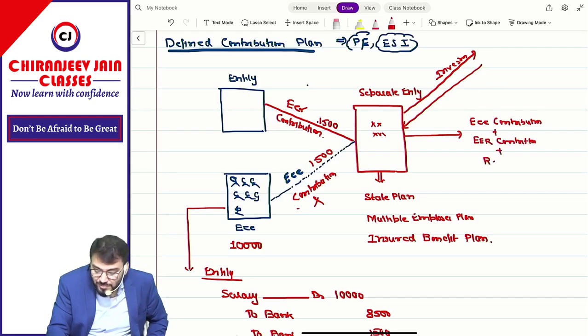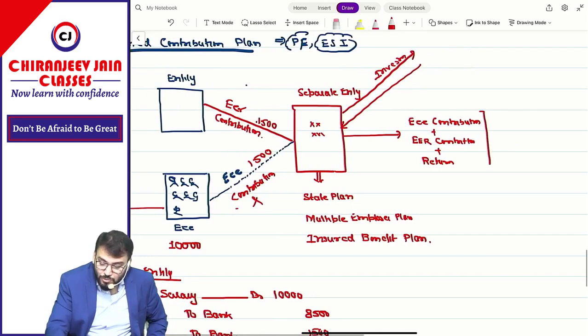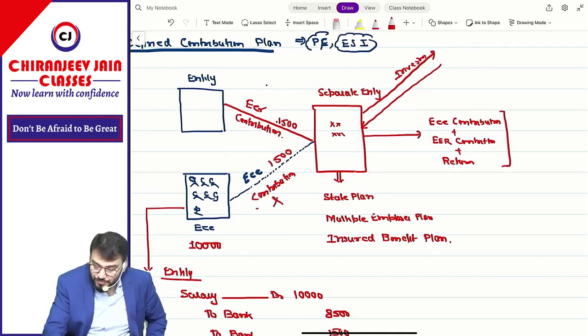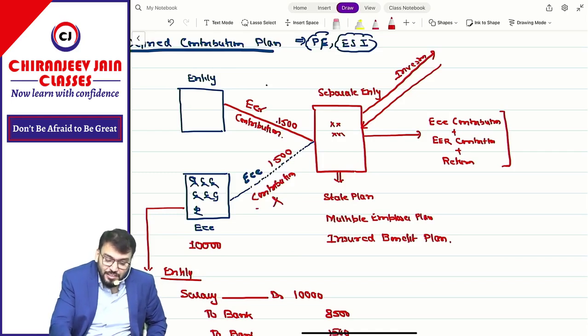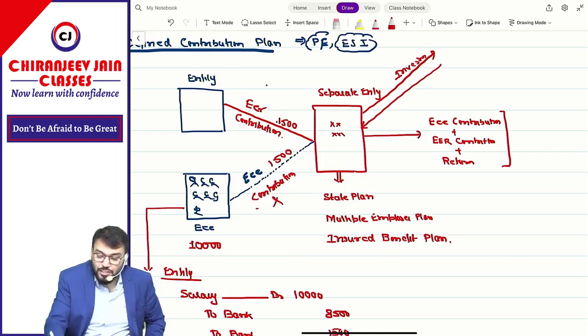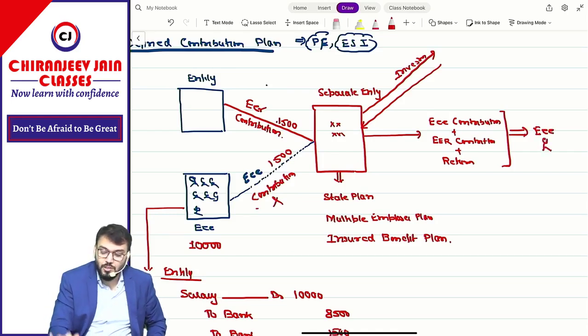Some return, whatever has been generated. To whom? To employee or entity? This separate entity will pay directly to employee, not to entity.